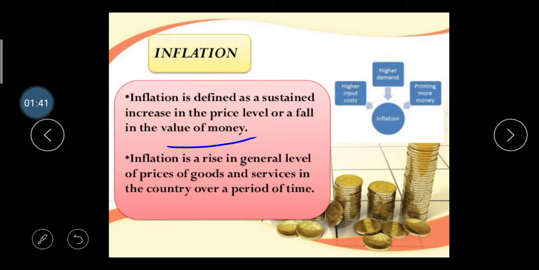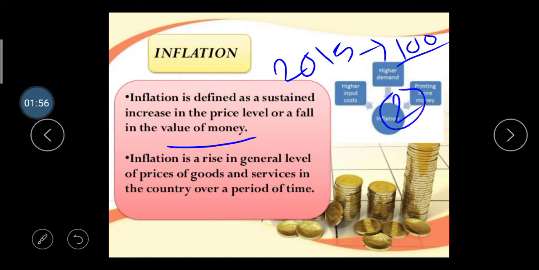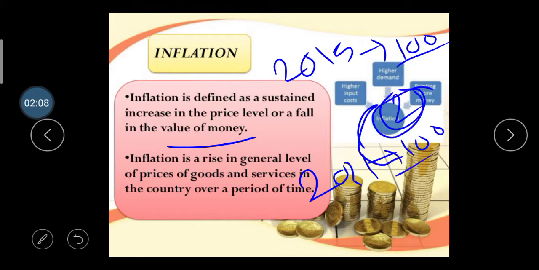Assume that 5 years ago, in 2015-16, if we had 100 rupees, we could purchase 2 liters of petrol. And nowadays in 2021, if we have 100 rupees, we cannot purchase the same quantity of any product. We can only purchase 1 liter of petrol. Here the rupees are the same, right? In 2015, 100 rupees; in 2021, 100 rupees.